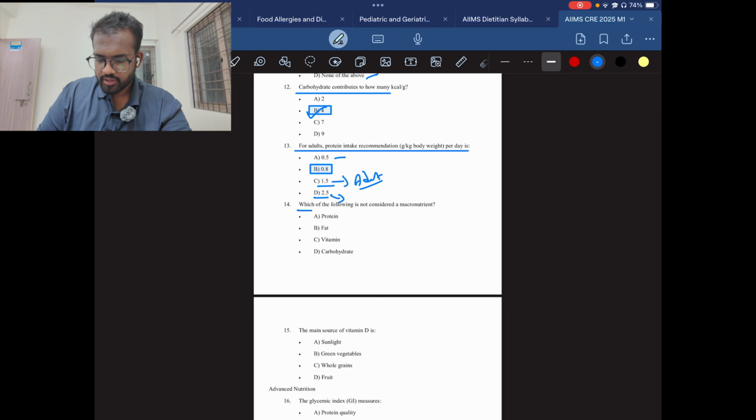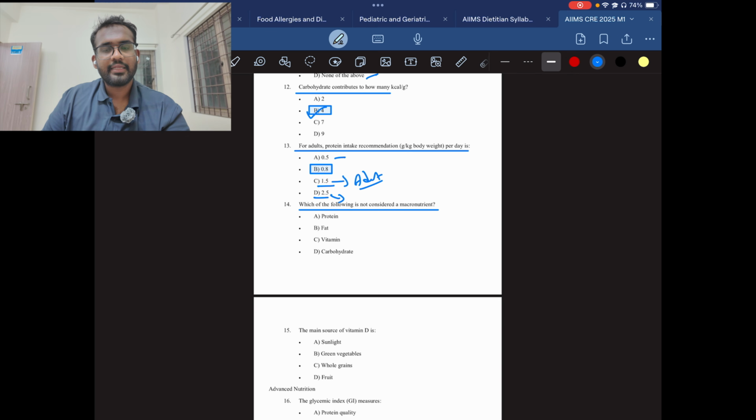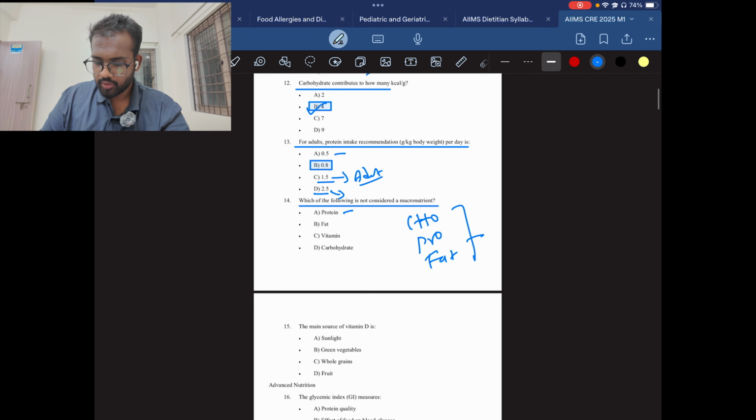Question number 14. Which of the following is not considered a macronutrient? As you all know, there are 3 types of macronutrients. First one is carbohydrate, then protein, then fat. These are the 3 major sources. Apart from this, everything is called minor source or micronutrients. So as per the question, protein, fat, carbohydrate are the major sources, and vitamins are the minor source. So the answer will be C, vitamins.